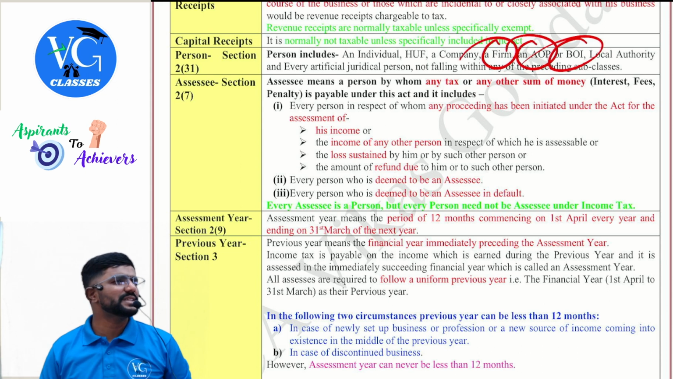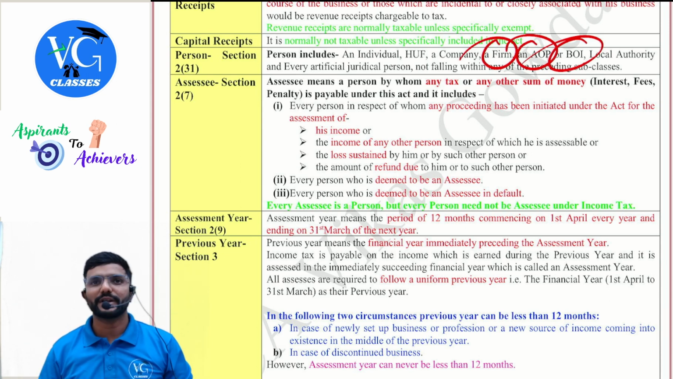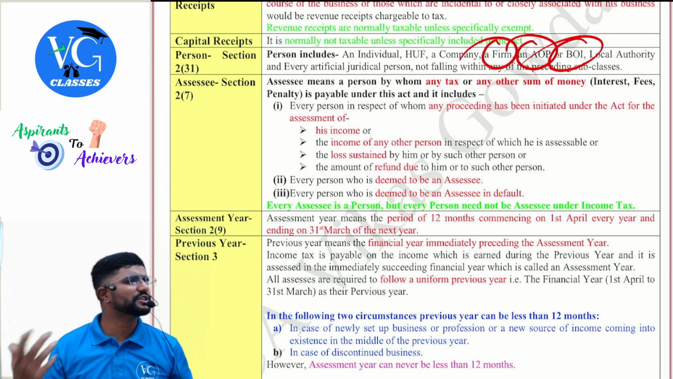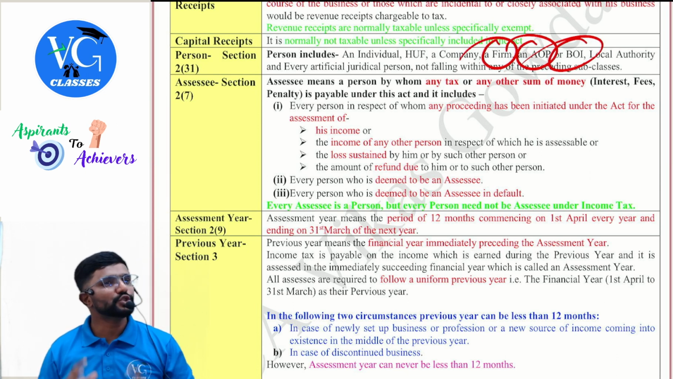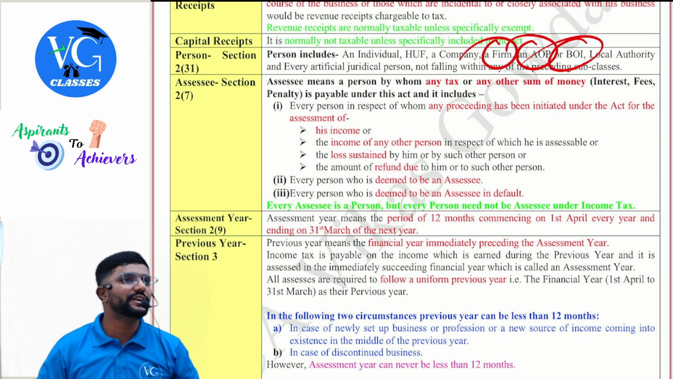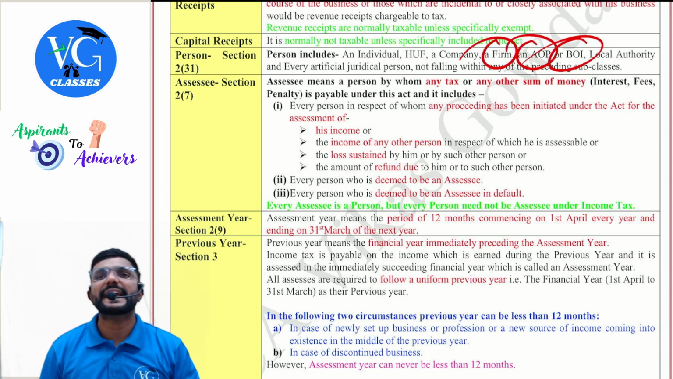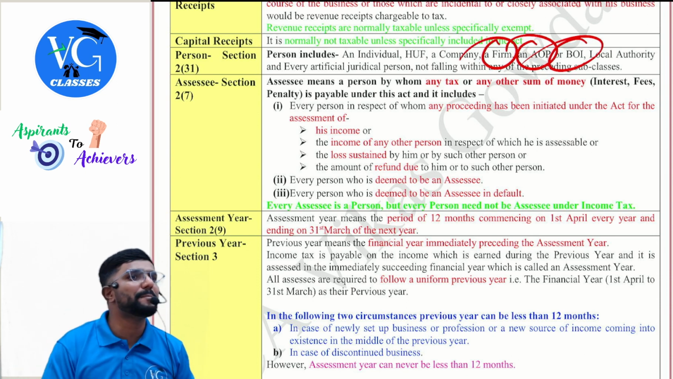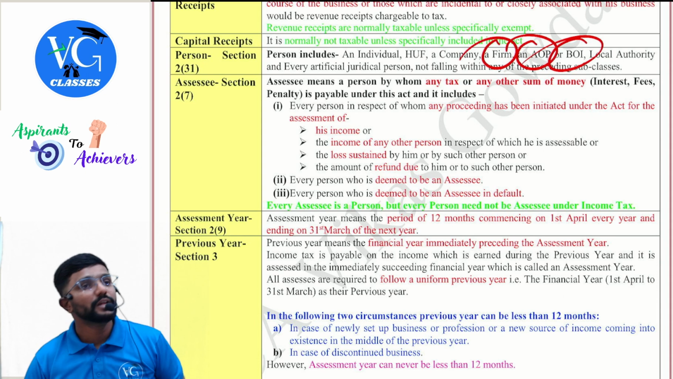Sir, what is the difference between them? Both look the same. Guys, when a group of people come together with a common intent or a common purpose, we call them an association or body of individuals. One major difference between AOP and BOI is that an association of persons can include anyone, individuals, companies, firms as its members, whereas a body of individuals can include only individuals. Sir, can a company be a part of a body of individuals? No, they cannot.